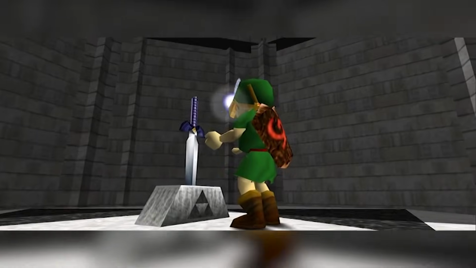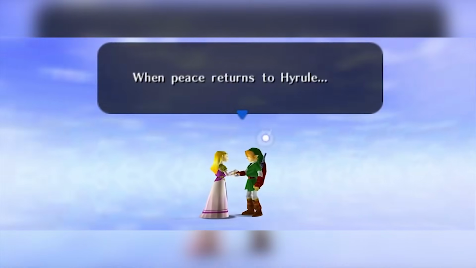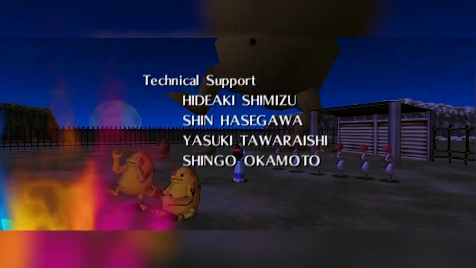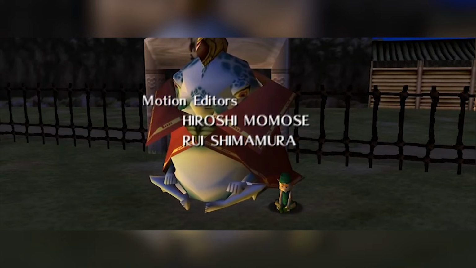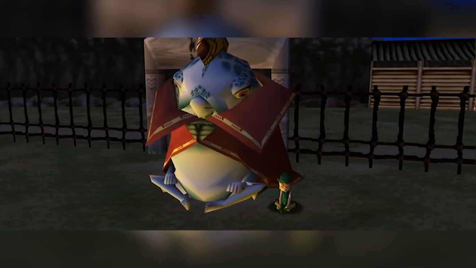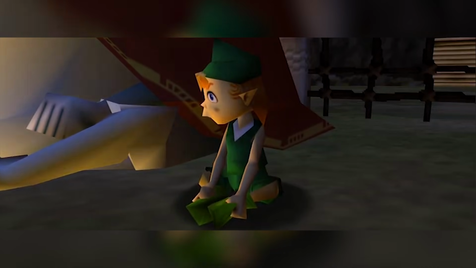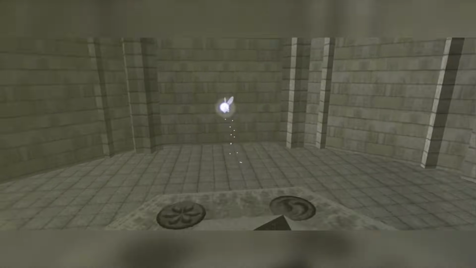What's more, we see the child branch on screen when Link is sent back to his younger days. We see the adult branch on screen when Zelda is still there in the future after she sends Link back. But we never see anything at all that would support the existence of a third branch. No cutscene, no dialogue, no text, no lore, nothing. And anything asserted without evidence can be dismissed without evidence. So right out the gate, the downfall timeline is debunked because there is just zero evidence to support it.